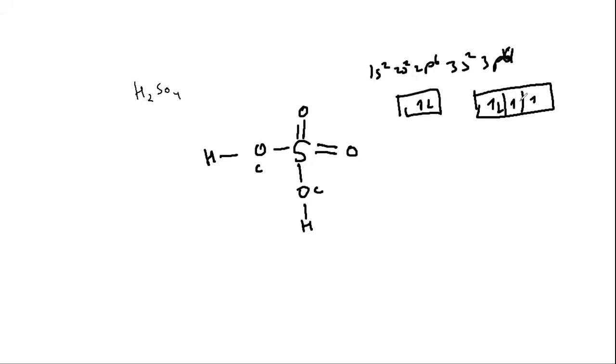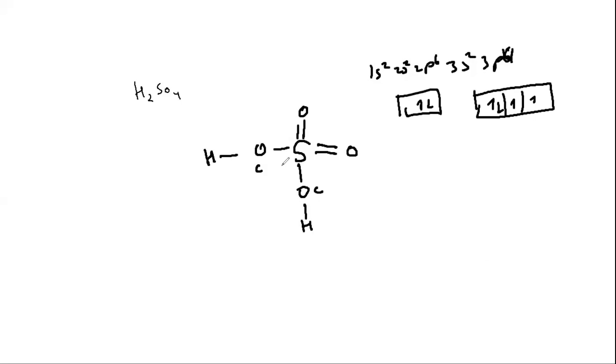So technically, sulfur should form how many bonds? Tell me. 2, right? But here it is forming 2 plus 2 plus 1 plus 1, that is 6 bonds. How come?